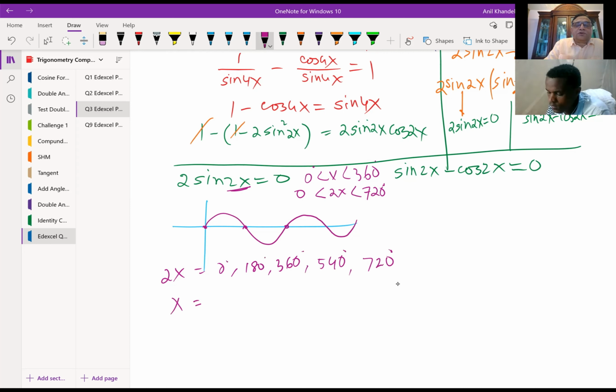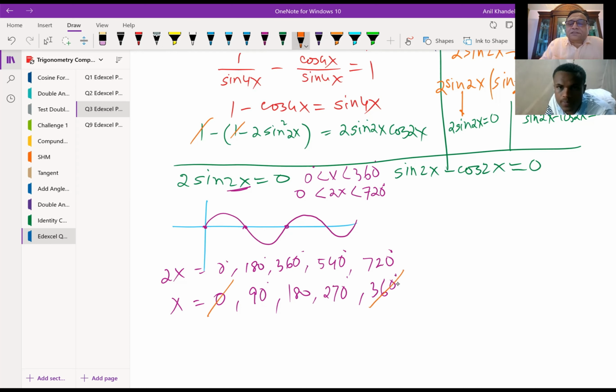So x is equal to half of this, which is 0, half of 180 is 90 degrees, half of 360 is 180 degrees, then 270 degrees, and 360 degrees, correct? However, in the domain we are not including 0 and 360, so they will not be reported. You get the idea? Very important part. So from here, you're only including 90 degrees, 180 degrees, and 270 degrees.